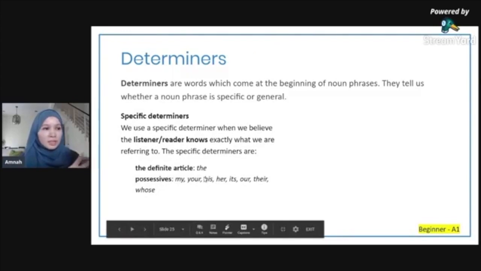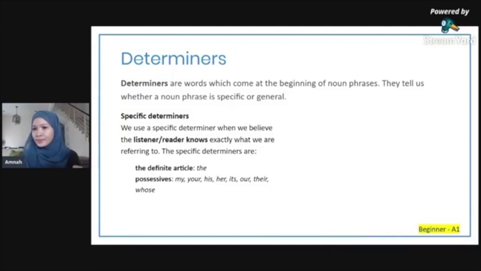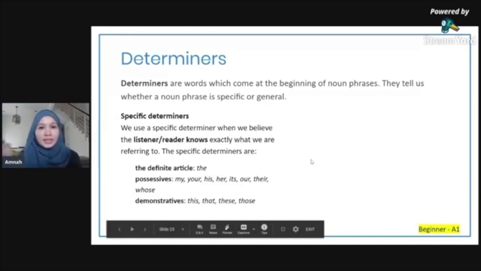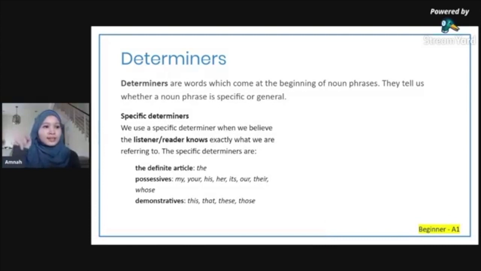That's called the definite article. Or possessives: my, your, his, her, its, our, their, whose. Possessive means ownership. That's how you can remember it. Demonstratives: this, that, these, those. When you point to something, right? Demonstrative is like "tunjuk". So that's how I remember it.